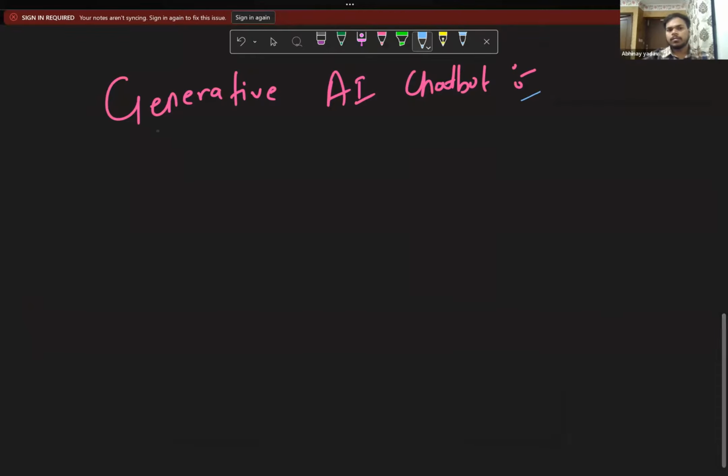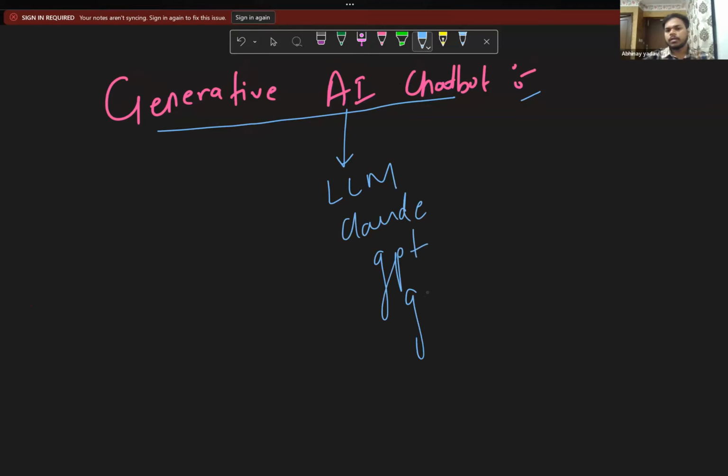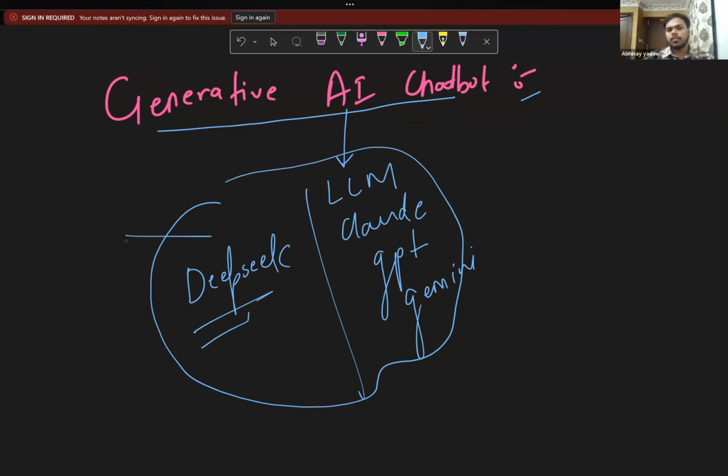So I'm simply going to make the AI chatbot, and this AI chatbot will be powered by an LLM. I guess everyone knows LLM, the large language model: Claude, we have the GPT, we have Gemini, then we have DeepSeek. I'm just going to consume these models with the help of some API. What is the API? Application Programming Interface.